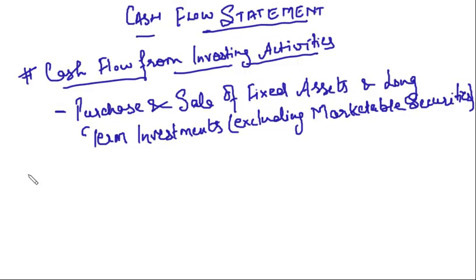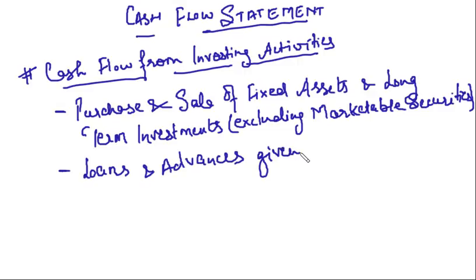Second thing is, it also deals with loans and advances given and their repayment. Right? Any loans and advances, you have surplus money. So what is the basic aim of investing that money if you have surplus money? To earn income.